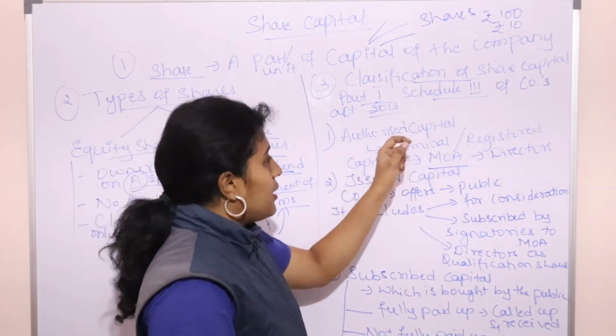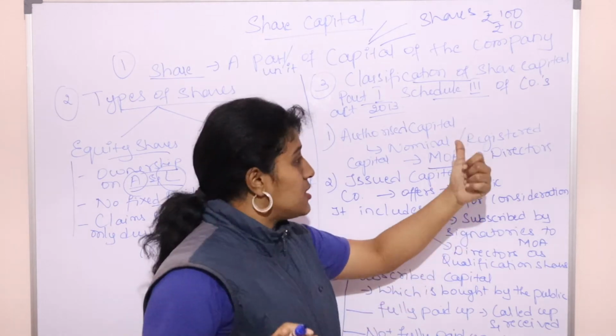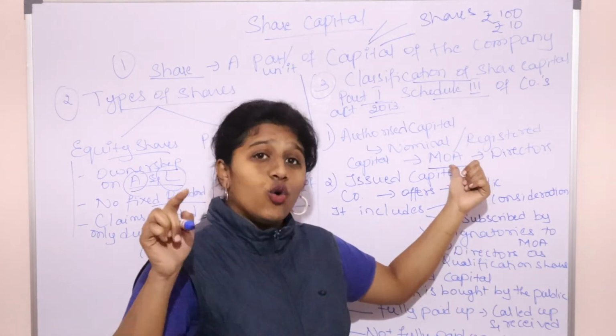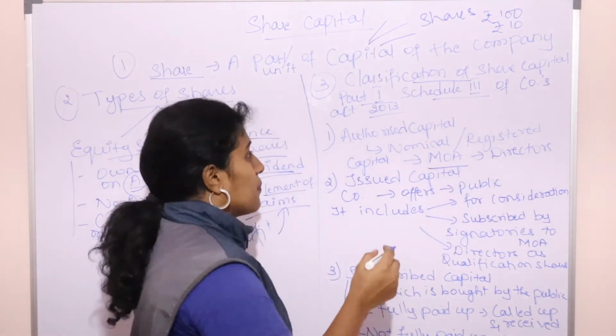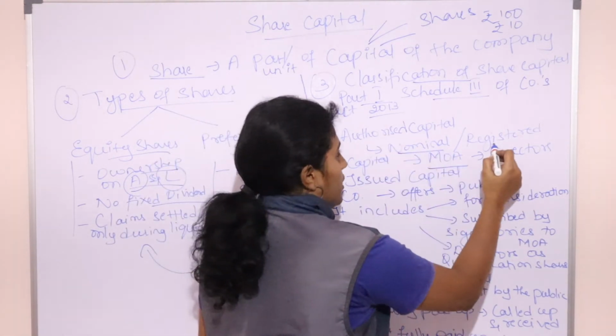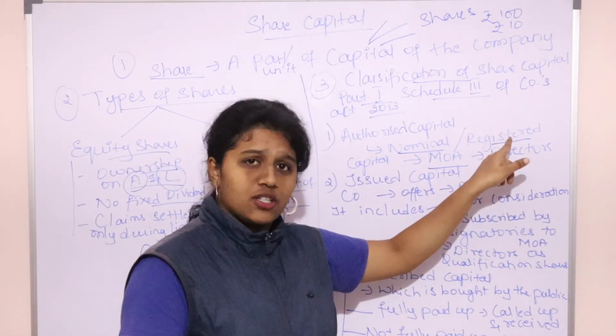So authorized capital is the maximum capital that a joint stock company can raise, and that will be specified in the Memorandum of Association. Who will be specifying it? The acting directors will be specifying it. Authorized capital is also called nominal capital and registered capital. Please remember this. It may come for MCQs.